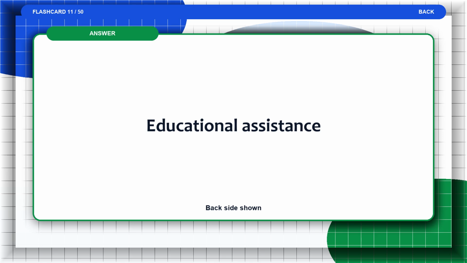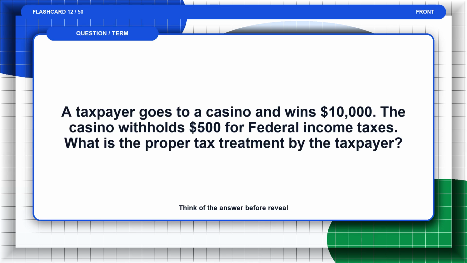The answer is educational assistance. Flashcard 12. A taxpayer goes to a casino and wins $10,000. The casino withholds $500 for federal income taxes. What is the proper tax treatment by the taxpayer? Think of the answer before the reveal.